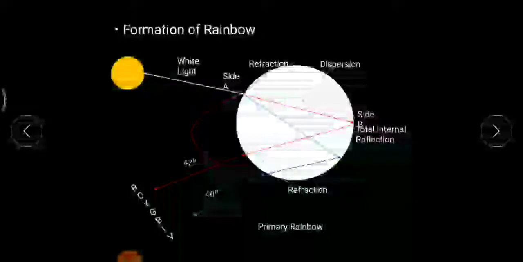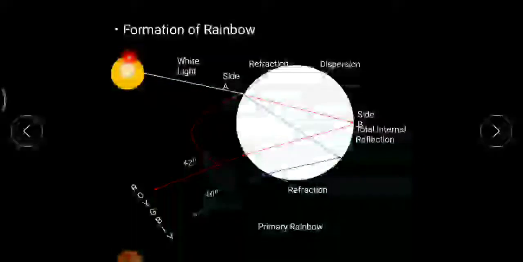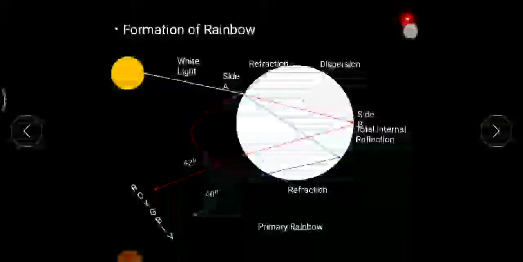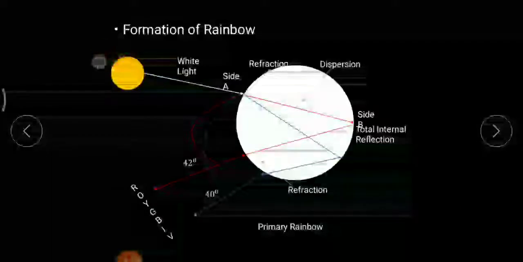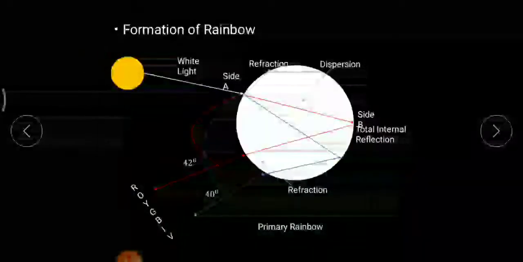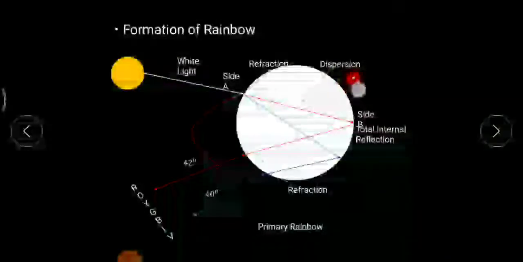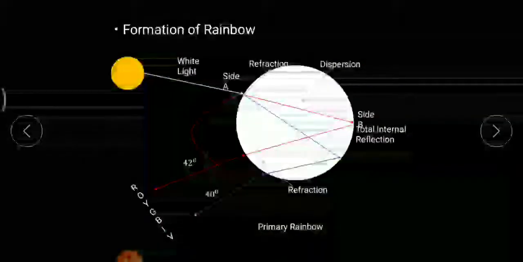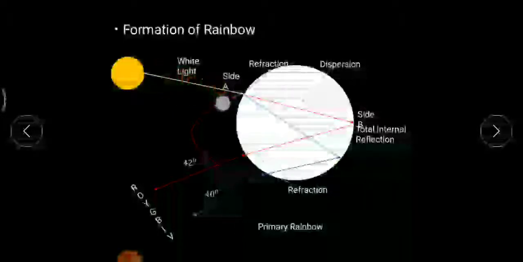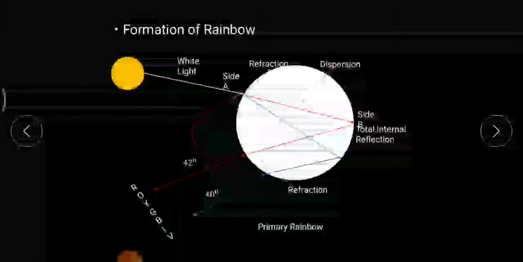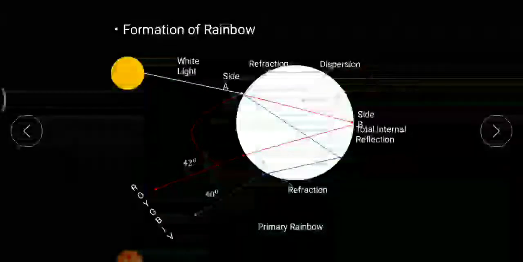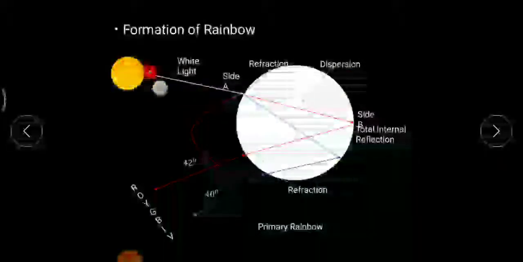Now, as I was telling, the foremost mandatory condition for formation of rainbow is that rainfall should be there and in the atmosphere water vapor should be there. Now imagine this scene as water vapor, and sunlight enters the atmosphere. Now this white portion is a single droplet, one single drop of water, and a ray of light is falling on the surface of that single droplet of water.